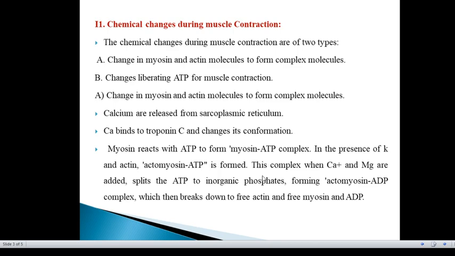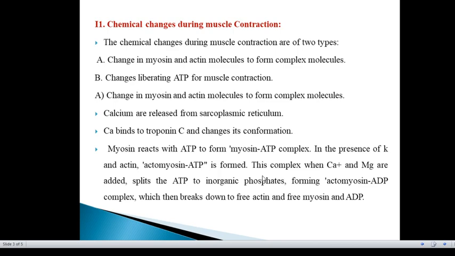These constitute the chemical changes showing the liberation of energy during muscle contraction in chemical reactions. Next, the changes liberating ATP molecules for muscle contraction.